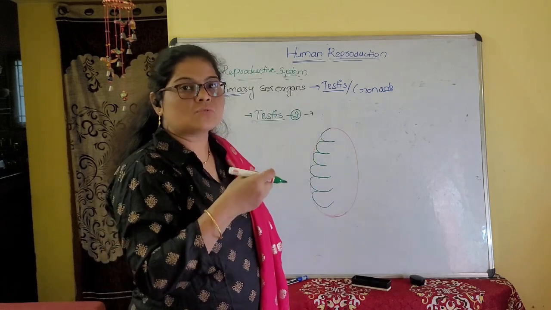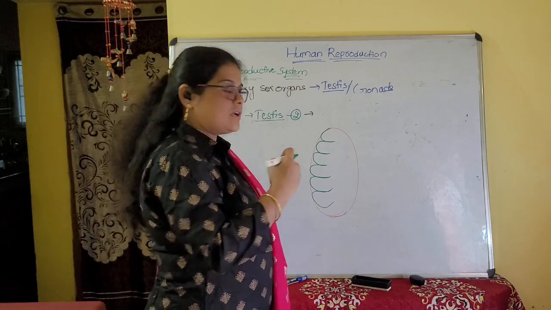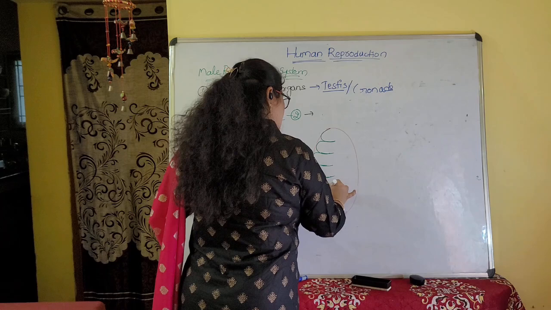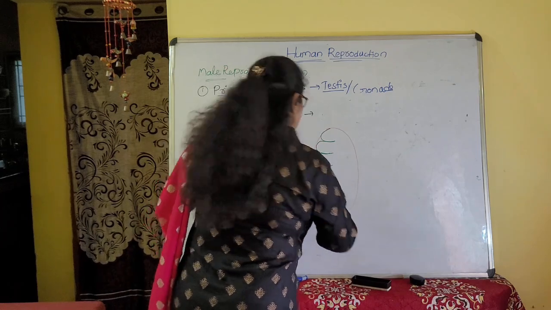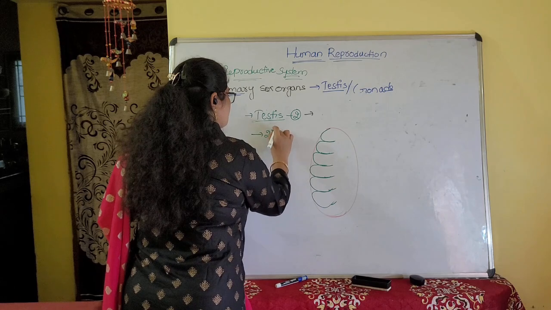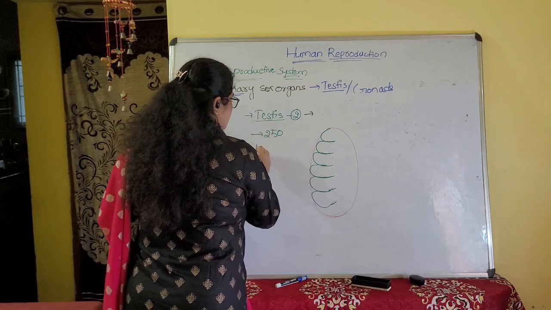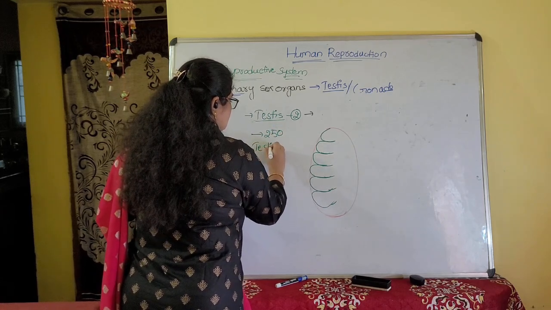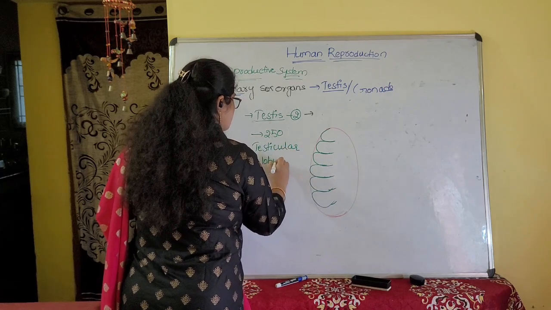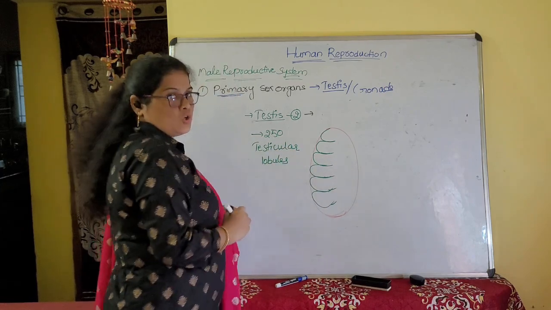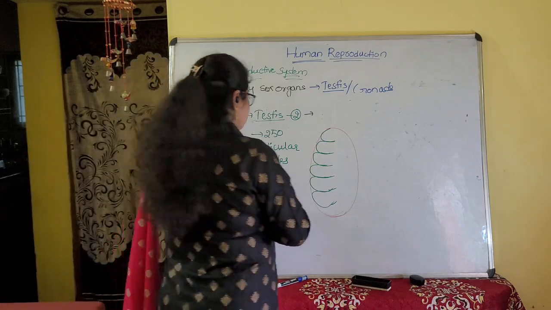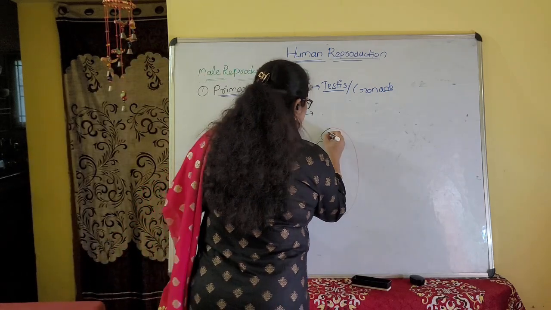It penetrates inside the testis and divides it into 250 compartments, which we call testicular lobules.